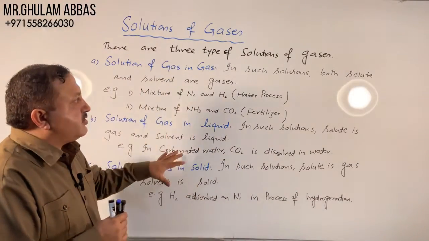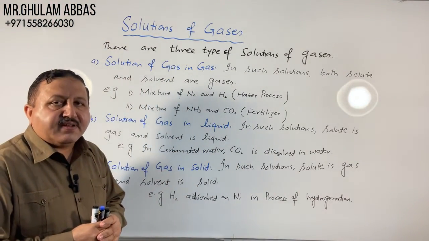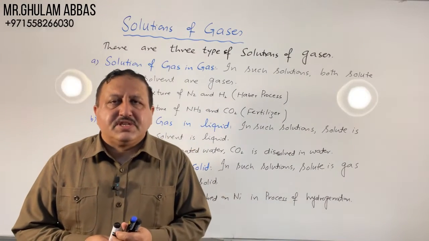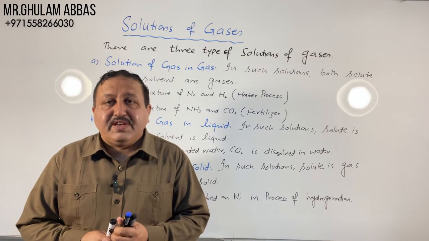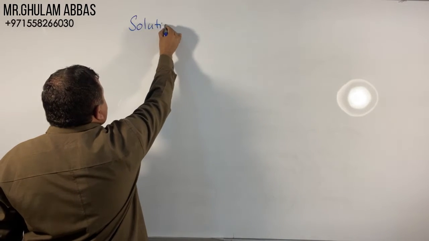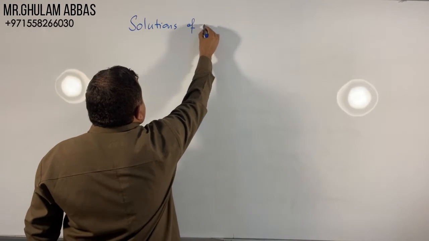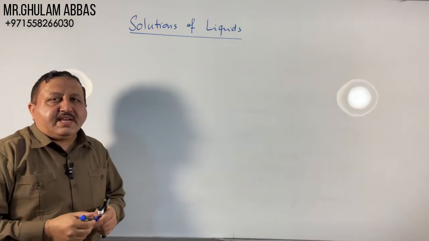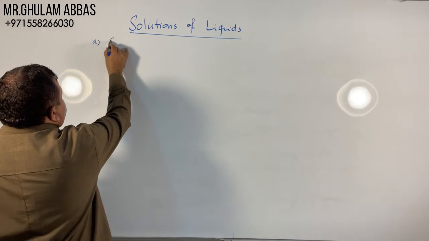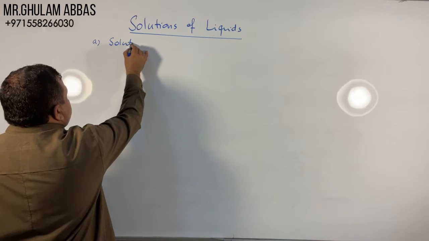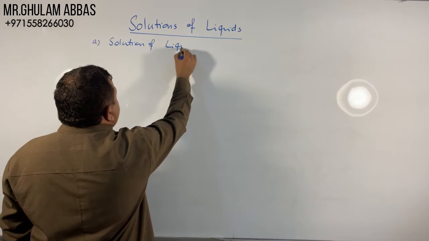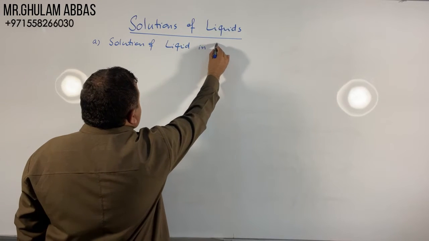So this is all about the solutions of gases. The second type of solutions are solutions of liquids. There are three types of solutions of liquids. A part, solutions of liquid in liquid.